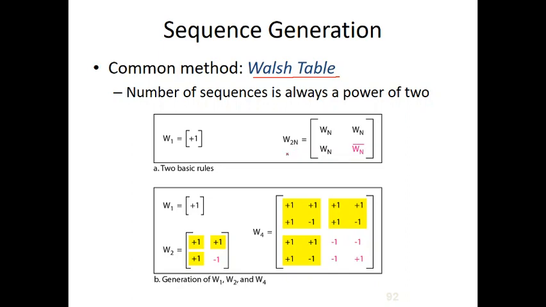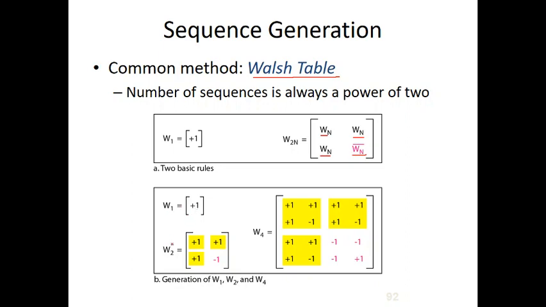For getting the second table, we write Wn, Wn, Wn and Wn bar, that is the inverse. For example, here W1 is +1.